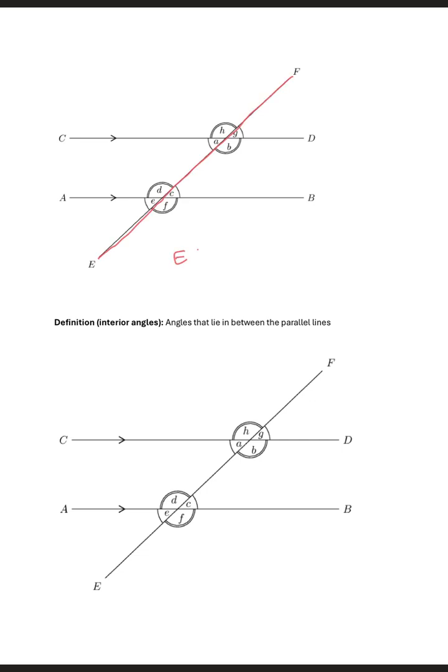So EF is a transversal. Then we know that AB is parallel to CD. It's given, right? So the parallel lines, this line and this line, they are parallel. And then we can talk about interior angles, the definition of interior angles.